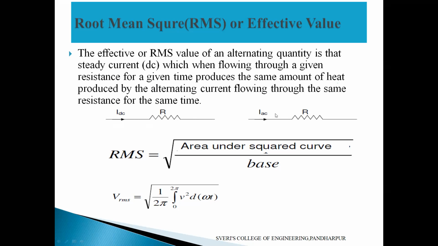So whatever heat the AC produces, the same heat the DC should produce for the same duration and the same resistance. That is called RMS value. So that is called root mean square or effective value we are going to consider here.